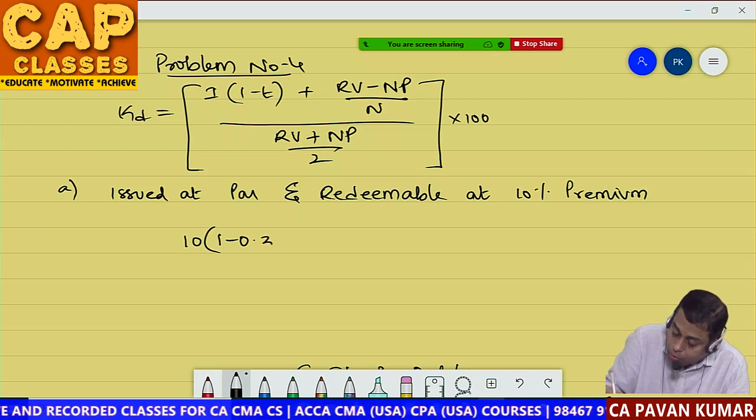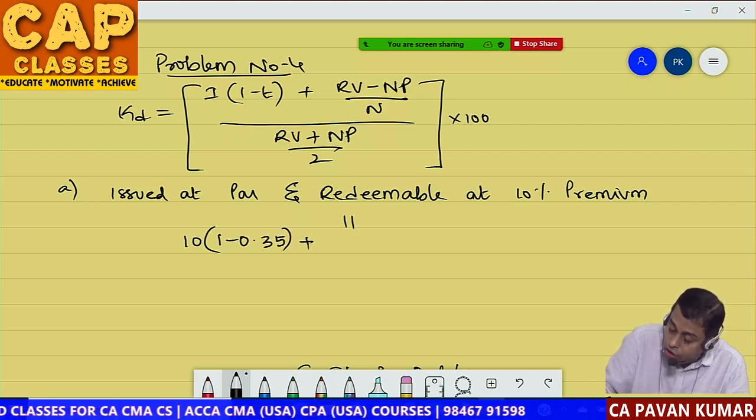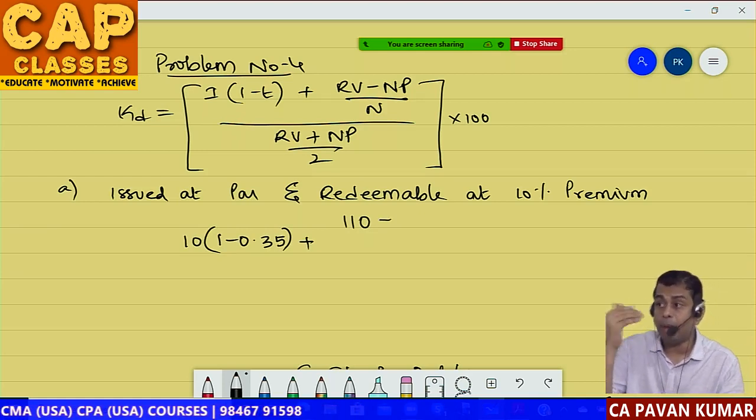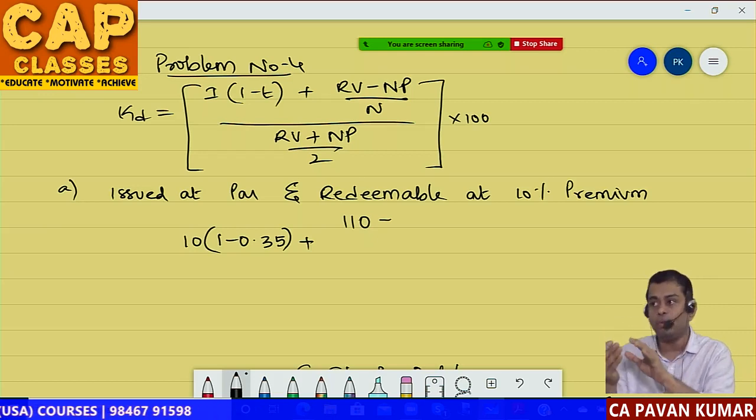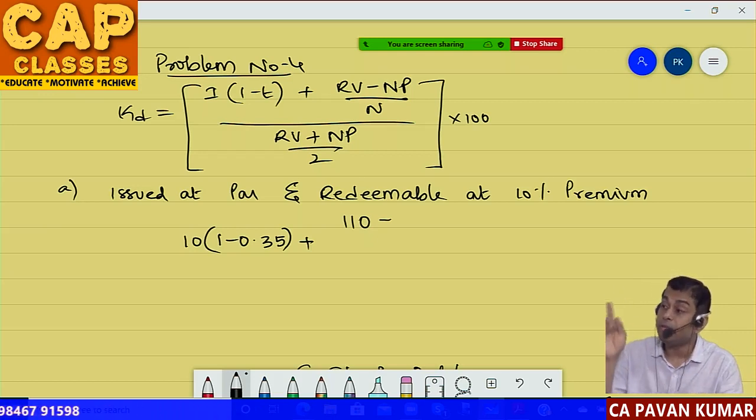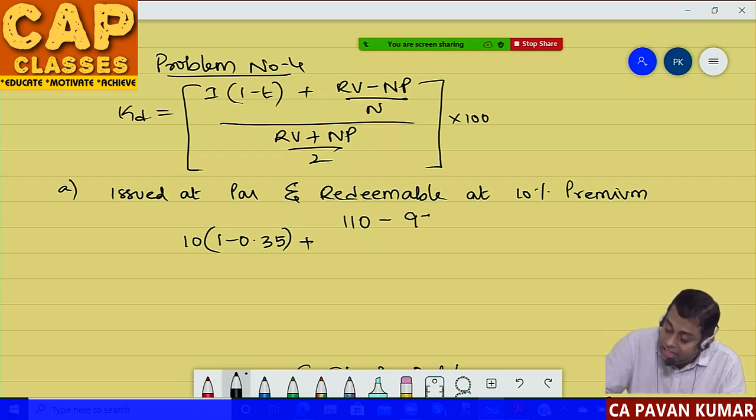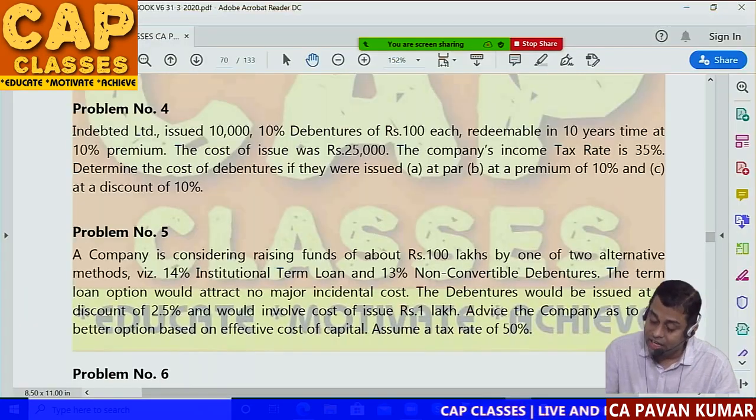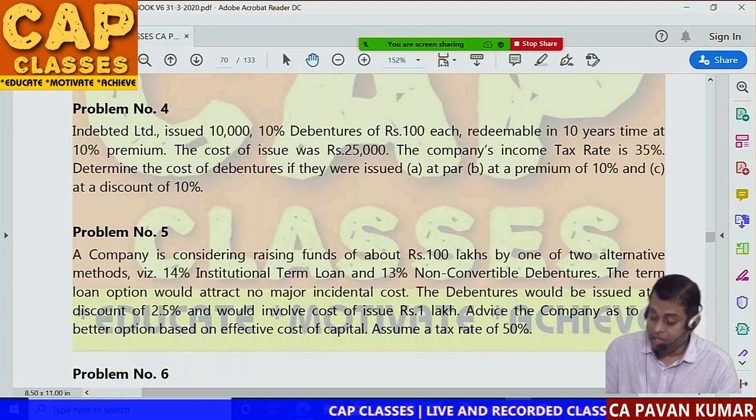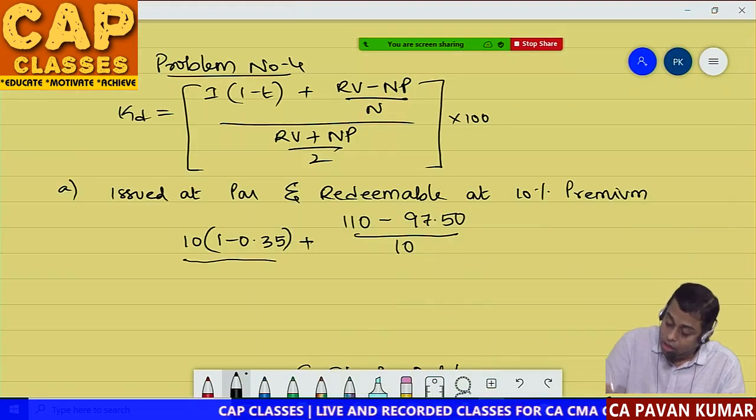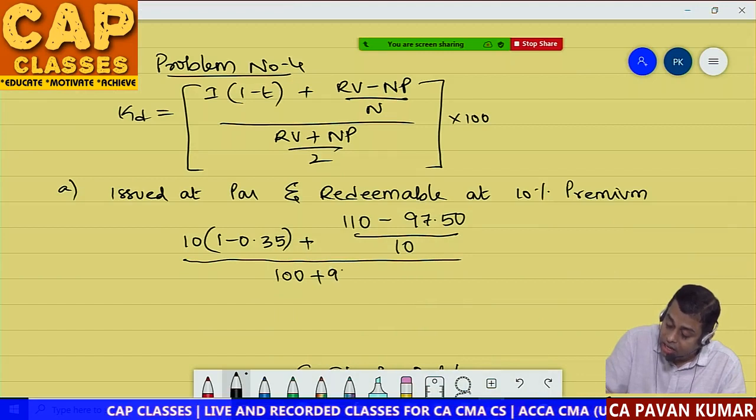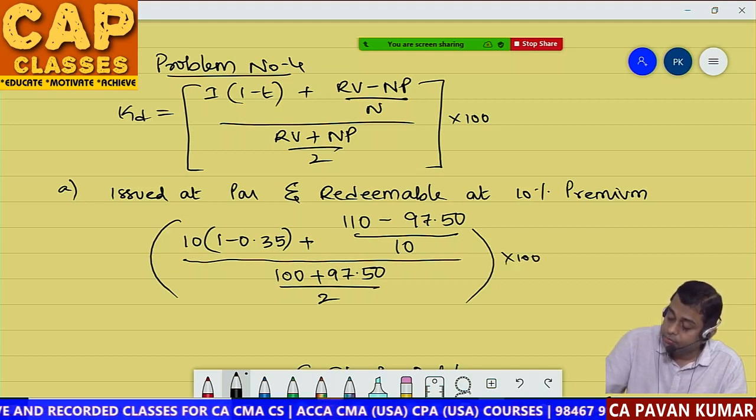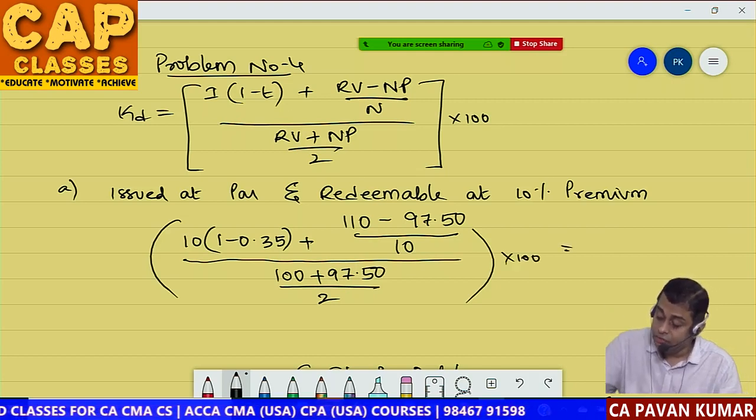Okay, so take 10 rupees into 1 minus 0.35 plus redeemable value 110, why? 10% premium, minus net proceeds. Issued at par means 100 rupee debenture issued at 100 rupee only, but 2 rupee 50 paisa expenses are there, so I am writing 97.50 here, divided by how many years? 10 years. In the question they said redemption period, yes, redeemable after 10 years, so divided by 10, whole divided by 100 plus 97.50 divided by 2 into 100.